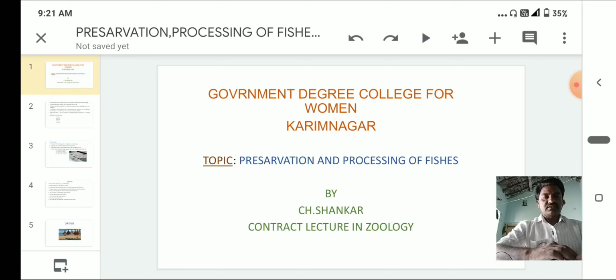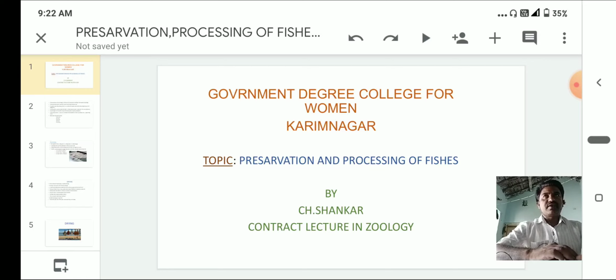And by this technique, we can provide the fishes throughout the year, not only in the harvesting season or crop season. In this preservation, we have to preserve the fishes in live condition. For a few days, up to 14 to 15 days, we have to keep the fishes alive.